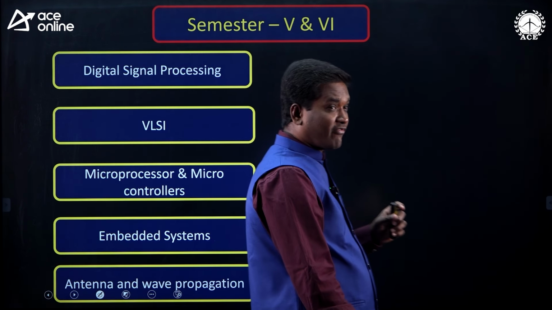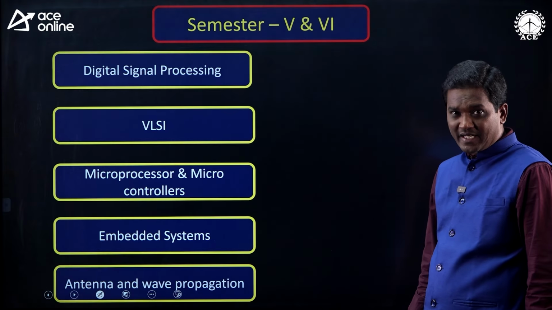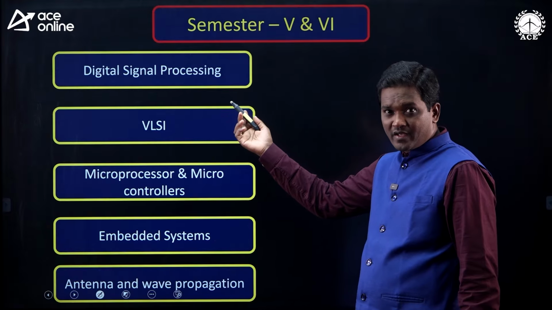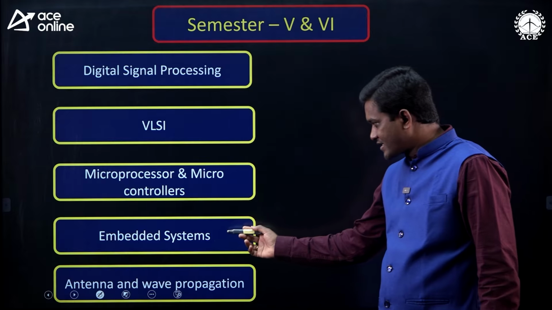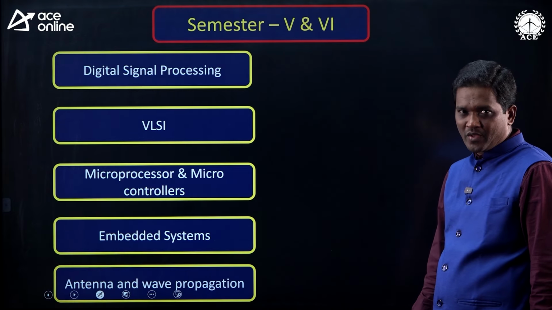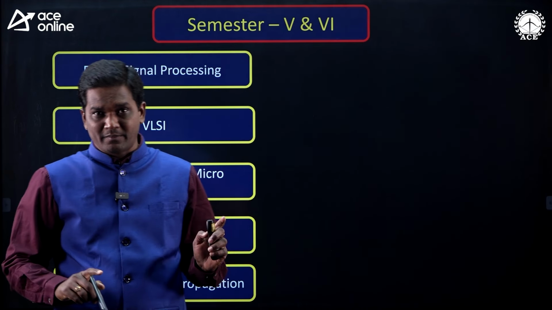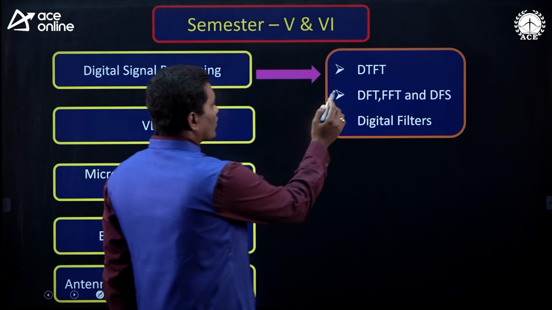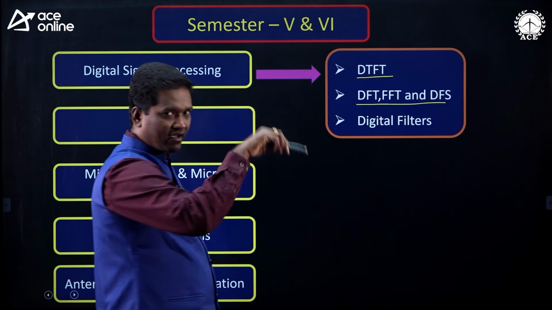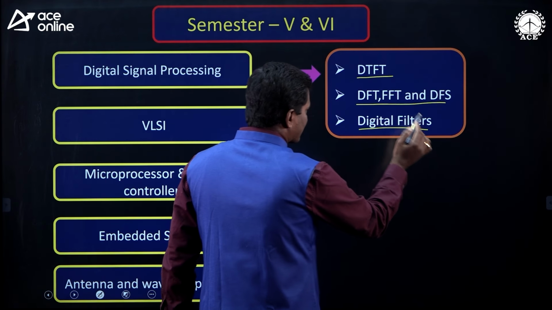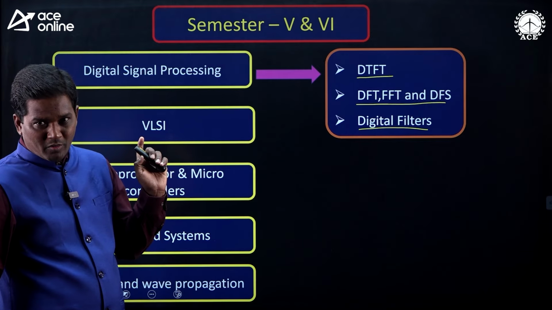Now, semester 5 and 6 together. I am giving semester 5 and semester 6. What are the subjects? Digital signal processing, VLSI, microprocessor and microcontroller, embedded systems, antenna and wave propagation. What are the topics you have to focus on from digital signal processing? The topics you have to focus on: DTFT, discrete time Fourier transform, DFT, FFT and DFS, and digital filters. Please concentrate and focus on these topics from the digital signal processing subject.